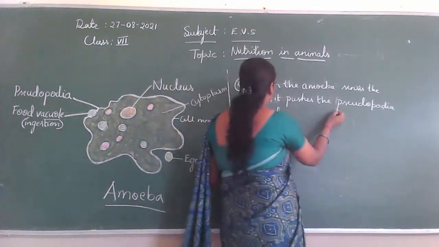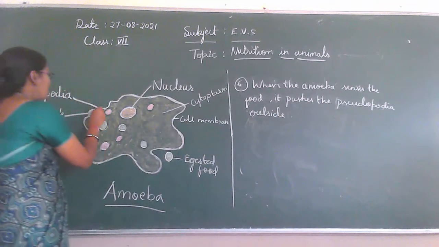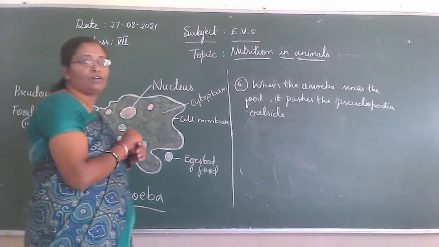Okay, the pseudopodia is pushed out by the amoeba and goes around the food.